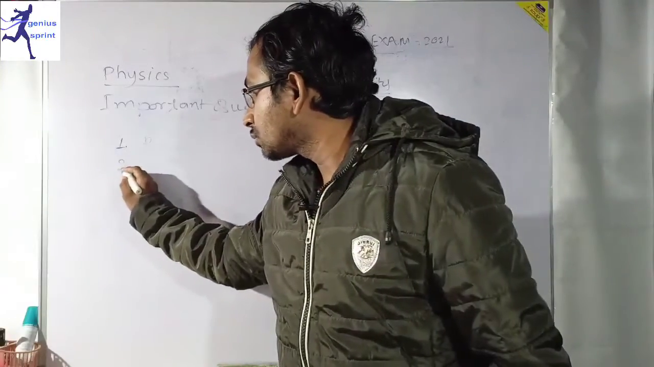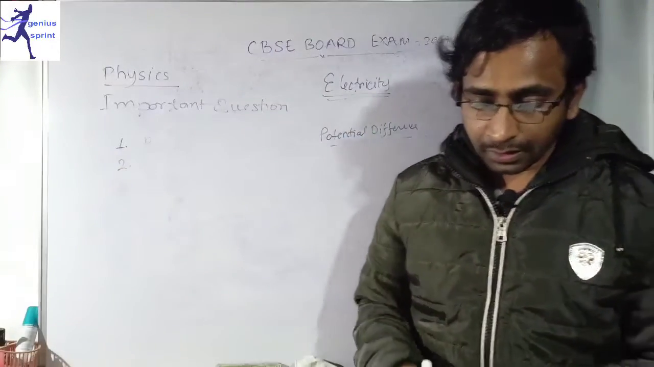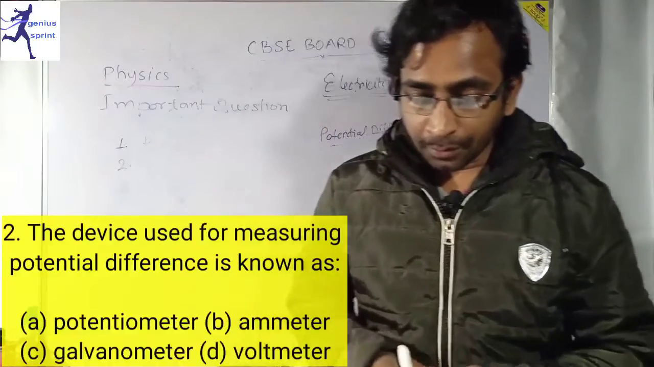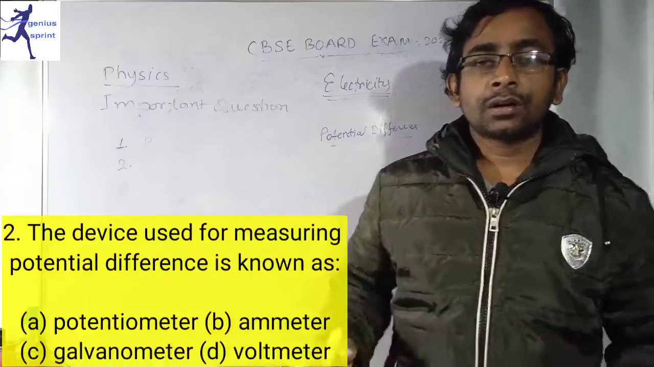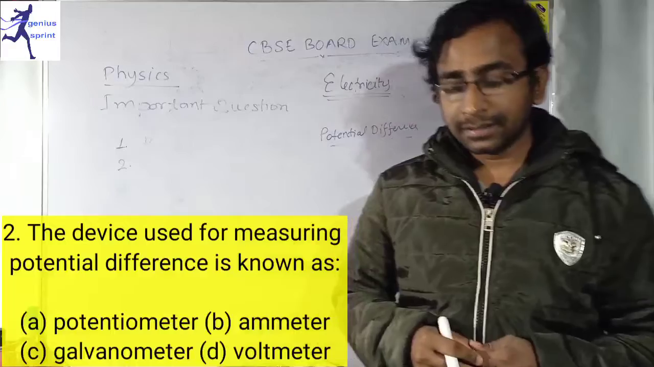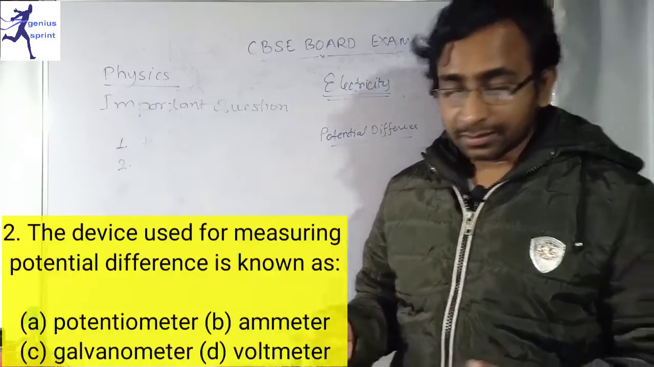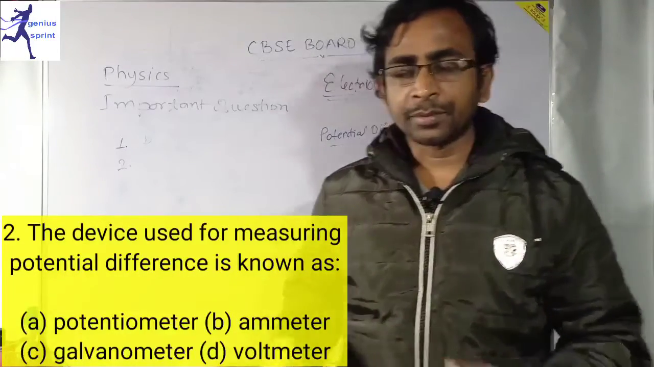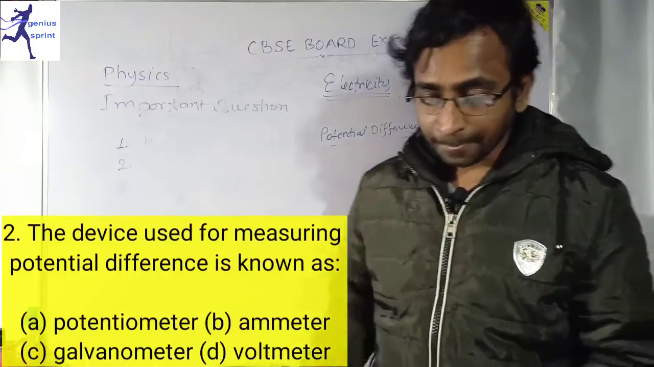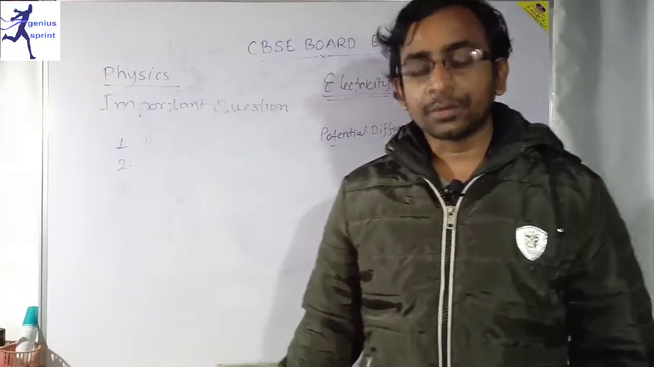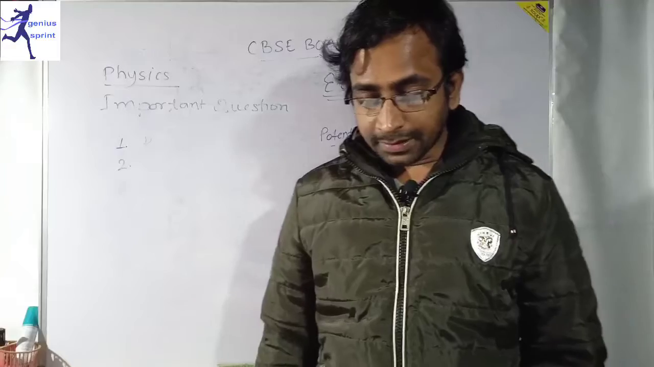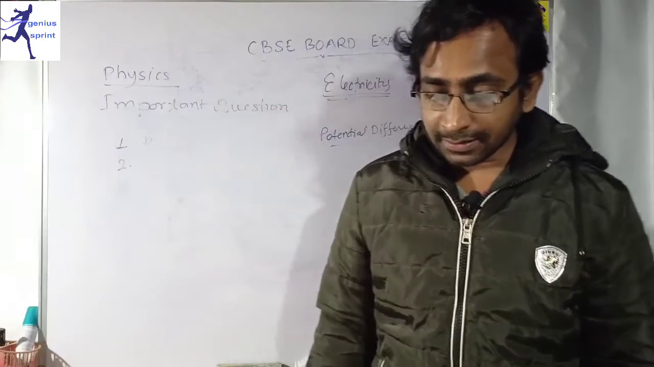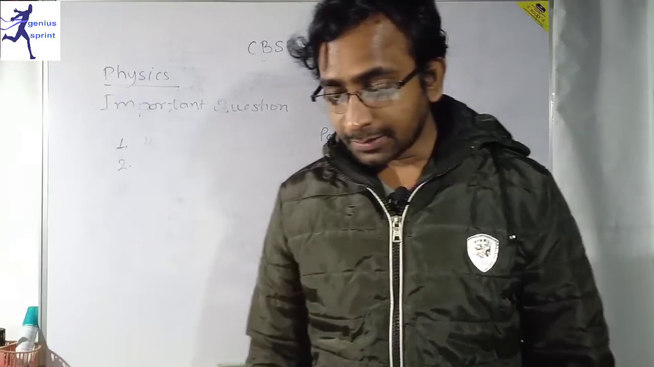Question number 2 says that the device used for measuring potential difference is known as. All of you know about this answer. Option A says it is a potentiometer, option B says it is an ammeter, C says it is a galvanometer, and D is voltmeter.